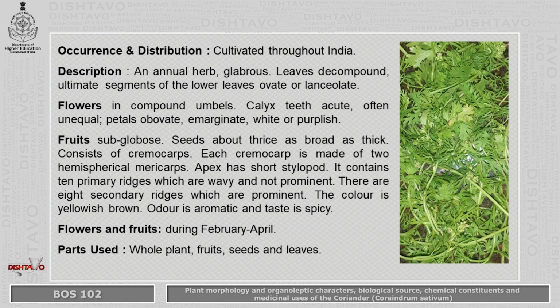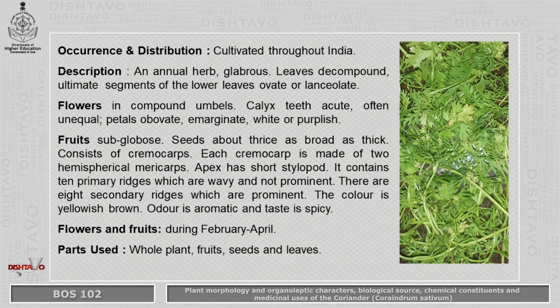The odor of the seeds is aromatic and the taste of the seed is spicy in nature. The flowering and fruiting of the plant generally take place between February to April. The parts of the plant used are the whole plant, that is fruits, seeds or leaves.